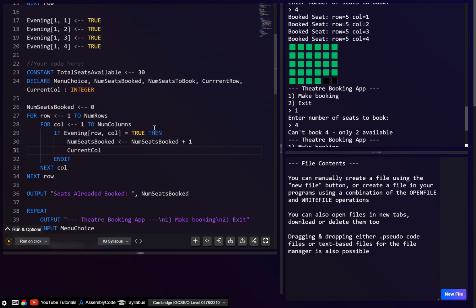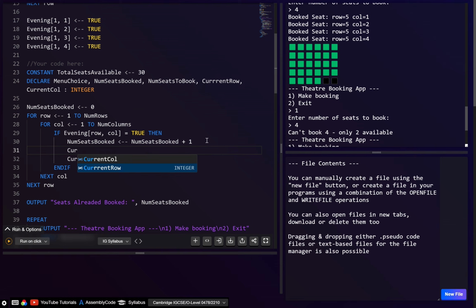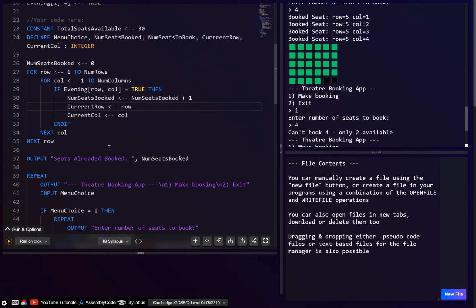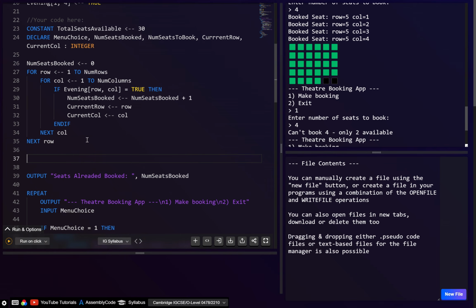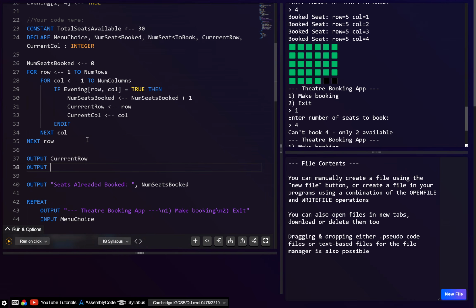So the current column can be the column, and here the current row can just be the row. I think that should be fine. Let's just output that to check. Let's output current row and current column. This should say row 1 and then column 4.